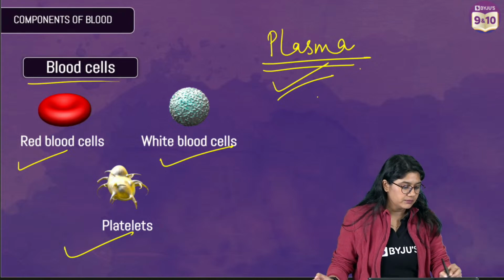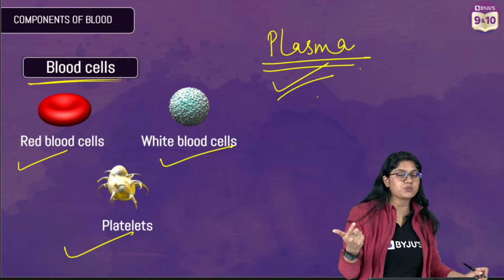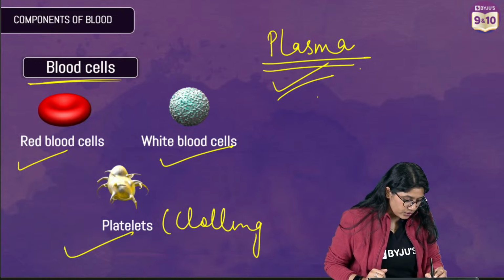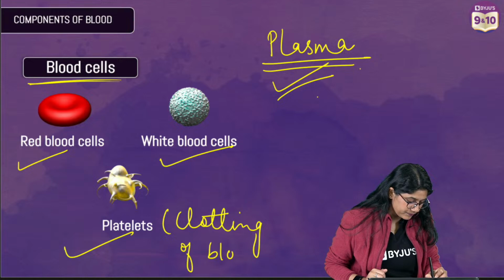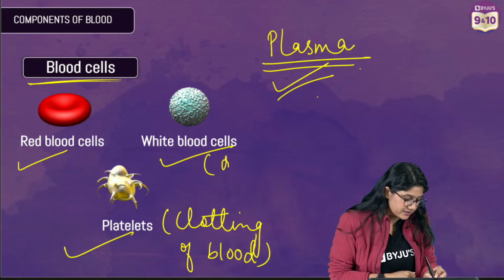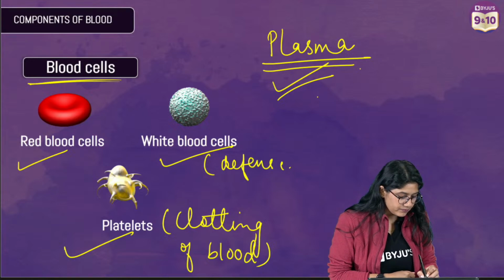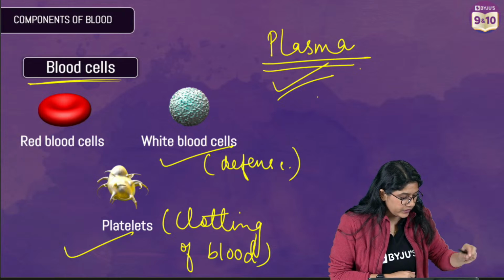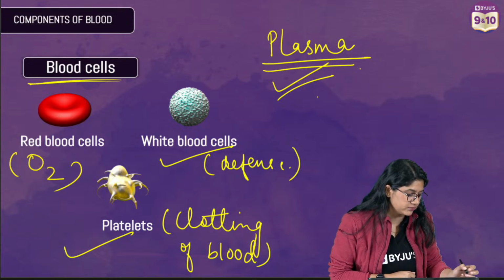And we have blood cells, which are RBCs, WBCs and platelets. Platelets help in the clotting of blood, right? WBCs provide defense of the body, and RBCs, they are the one that carries the oxygen.